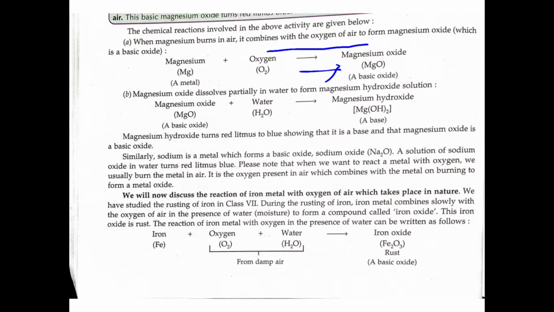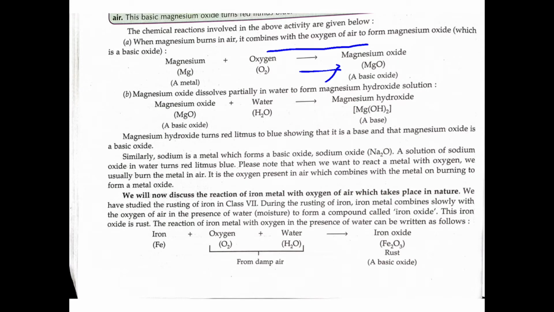When this magnesium oxide is mixed with water, we obtain magnesium hydroxide. It is a base. We can test this by dipping red litmus in this solution. Magnesium hydroxide turns red litmus to blue, so that we can prove it is a base. Similarly, sodium is also a metal, and a basic oxide is similarly formed there. Sodium oxide is formed. A solution of sodium oxide in water also turns red litmus blue.